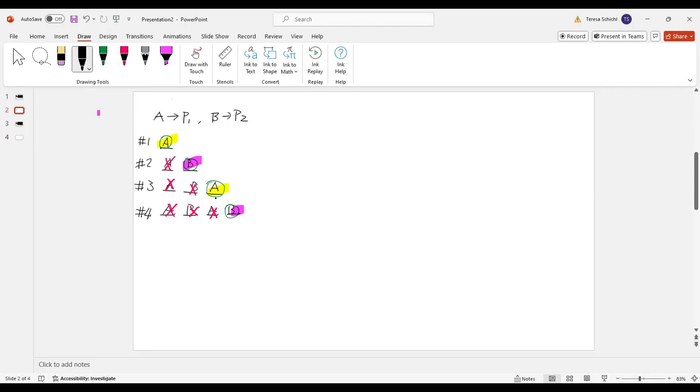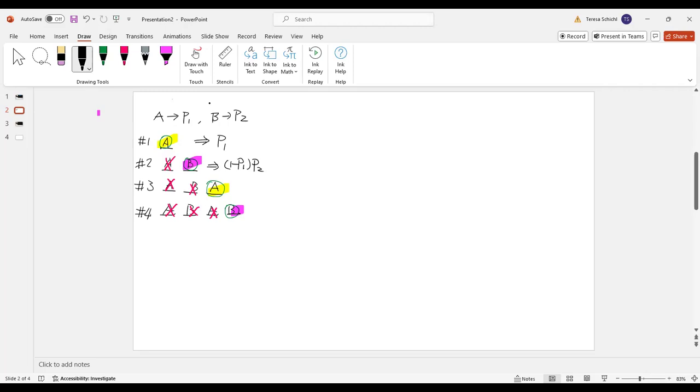This will definitely help us. In the first case, what is the probability that A makes it? It's P1. What is the probability that B makes it? It is 1 minus P1 times P2. Now let's look at 3.